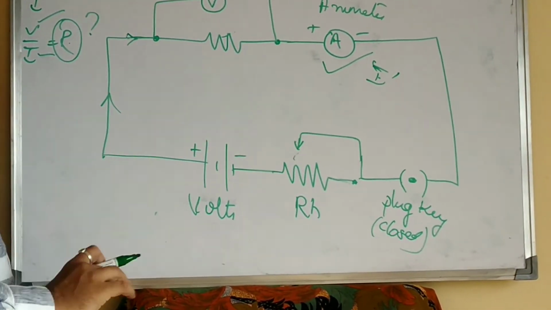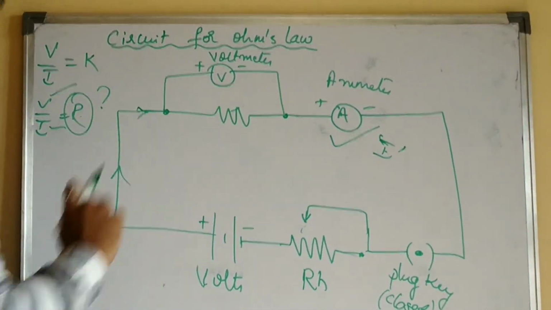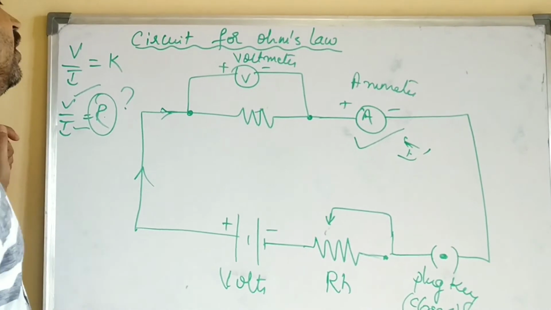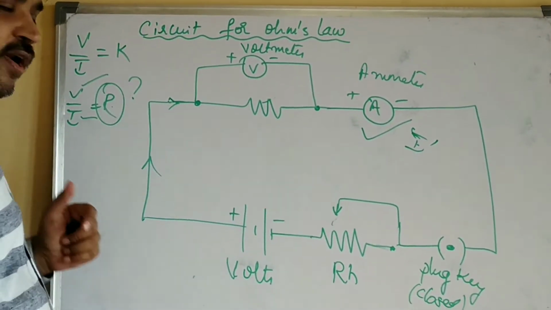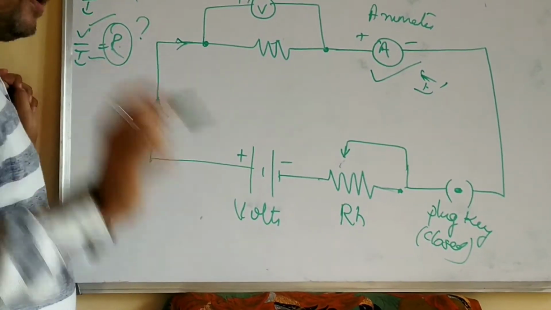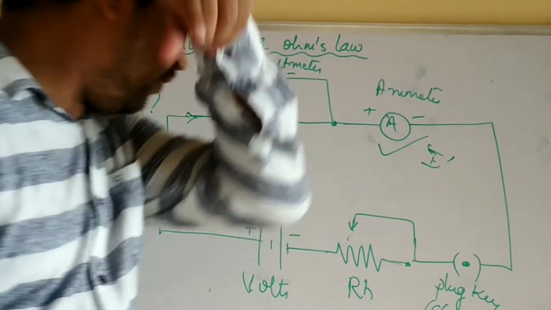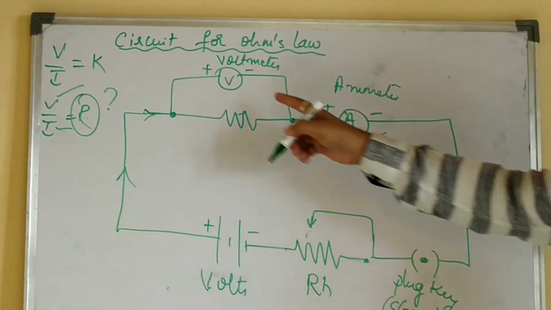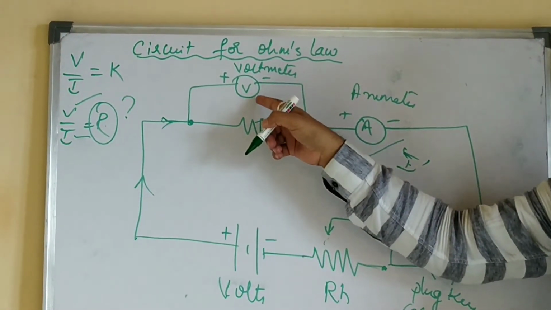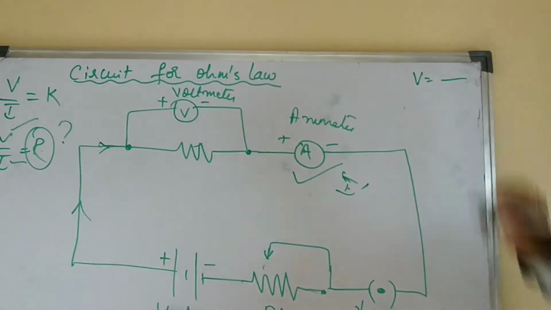If you are varying this rheostat also, the values of voltage and current will also be altered. Now take some 3 to 4 readings like that. Verify by calculating V by I, where V, the potential difference across this resistor, is measured using the voltmeter. Take that value of V.